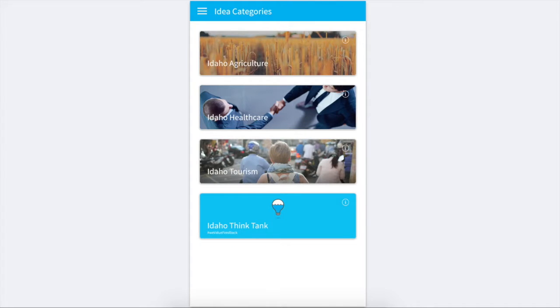Okay, so once you get logged in, this is kind of the main view. This is the idea category view that lists the different idea categories that you can choose from. These are some really important categories that we chose that would really make a difference to the Idaho economy and to the state. So we kind of want to start brainstorming around these ideas. We thought that this would make the biggest difference and have the potential to have the biggest impact for us in the state.